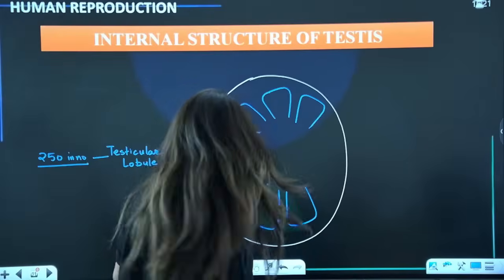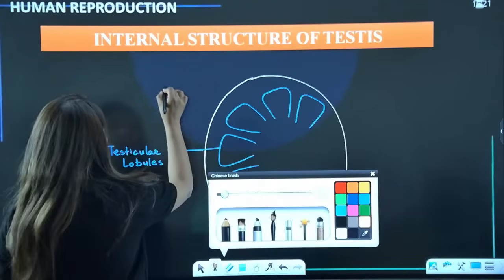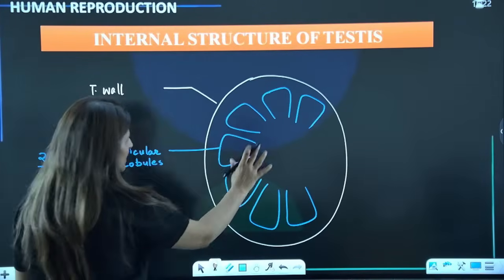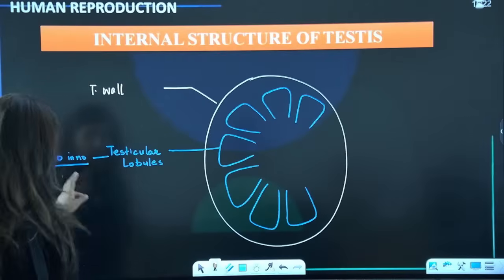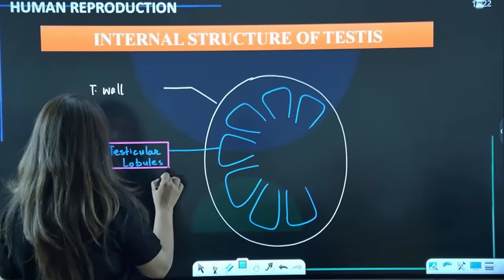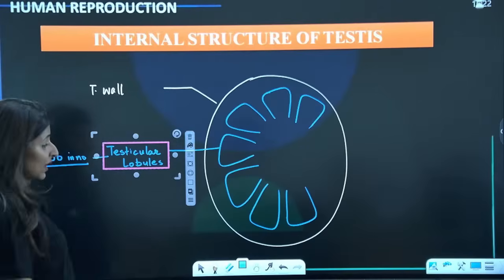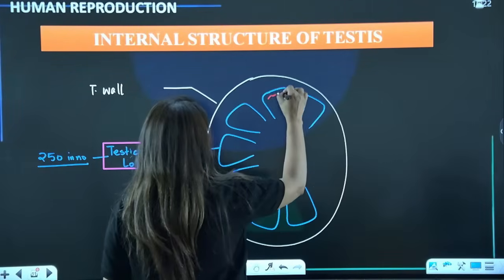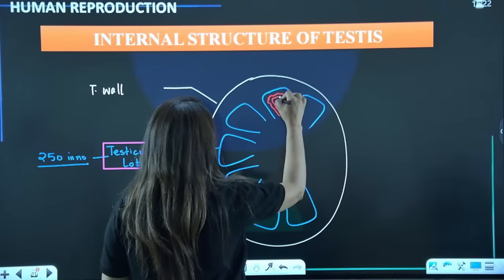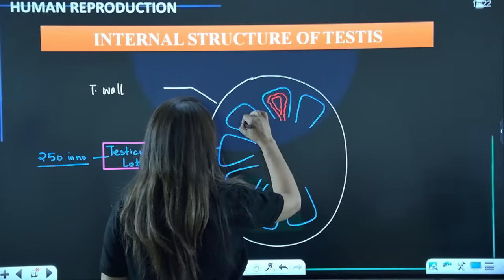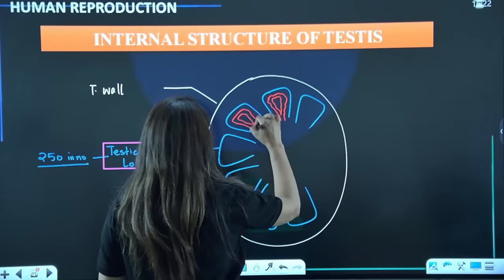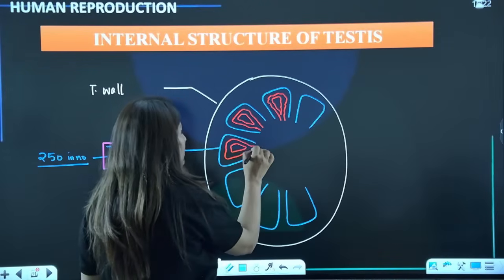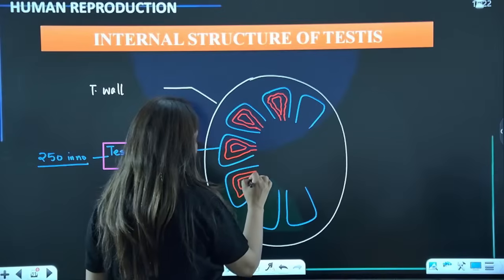In total 500. So this is the testicular wall, and within the testes we have testicular lobules. How many are they? They are 250 in number. Are we clear? Now within these testicular lobules, guys, we have a very important structure. We have these seminiferous tubules. And how many of these seminiferous tubules? There will be 2 to 3 seminiferous tubules in each.